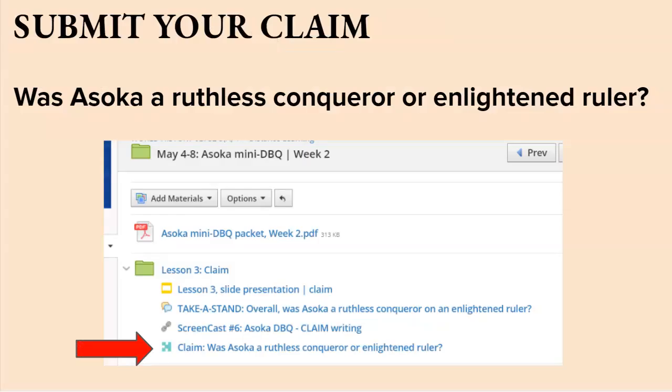And the last part: now that you've created your claim using evidence, you are ready to submit. So you go to Schoology and click on the icon that says claim, and you write your 1 sentence that gives your side, either ruthless or enlightened, and 3 reasons why. Good luck and have fun.